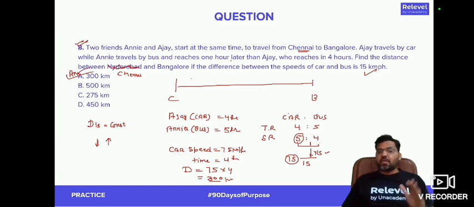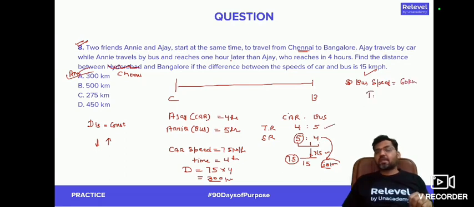Right? You could have found out the speed of the bus also. Speed of the bus would be 4 into 15, that means 60 kilometer per hour. But the time taken by bus is 5 hours.